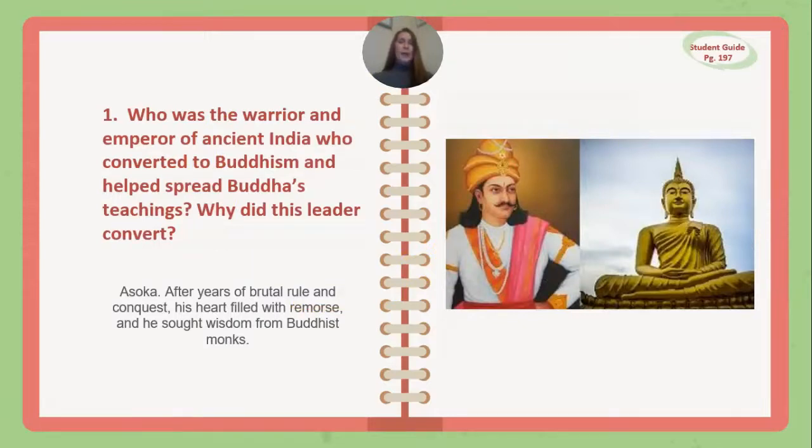Question number 1 on page 197. Who was the warrior and emperor of India who converted to Buddhism and helped spread Buddhist teachings? And why did this leader convert? It was Asoka, or Ashoka as we talked about earlier with that H. After years of brutal rule and conquest, his heart filled with remorse, and he sought wisdom from Buddhist monks.